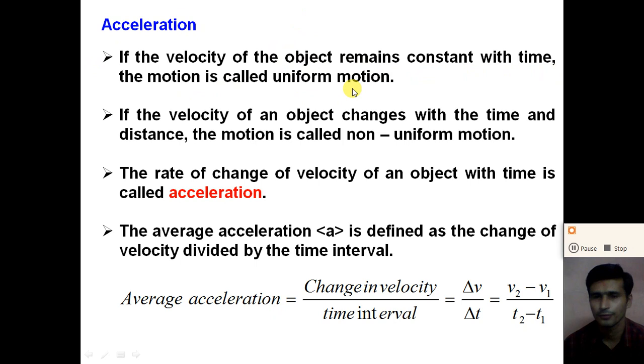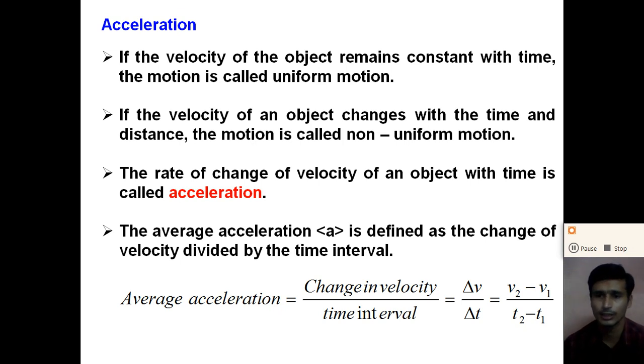And if the velocity of an object changes with time and distance, the motion is called non-uniform motion. So in uniform motion the velocity remains constant, and in non-uniform motion the velocity keeps changing with time as well as distance.